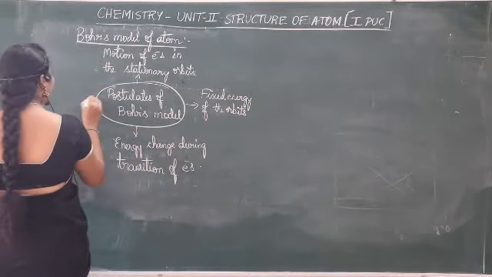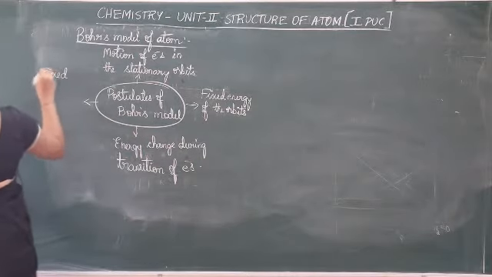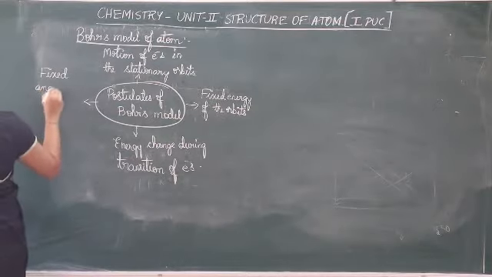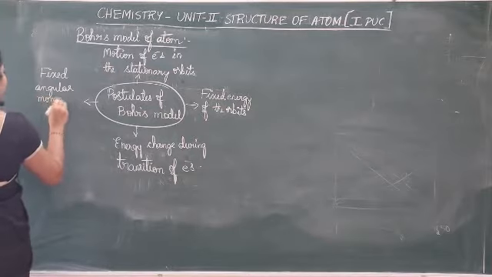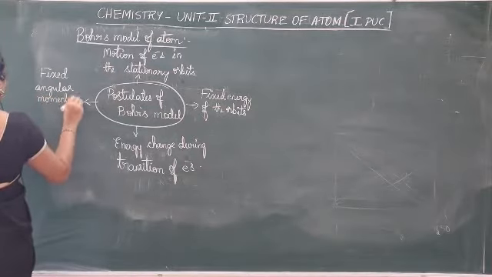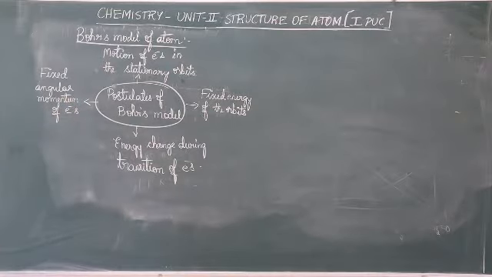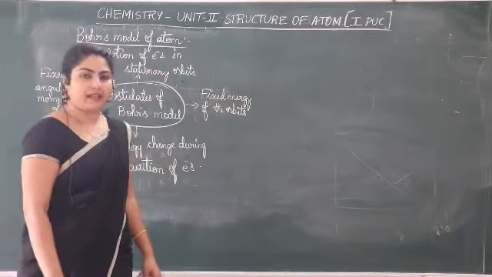Then the last important point which he has explained is about fixed angular momentum of electrons. He has also explained about angular momentum of electrons.